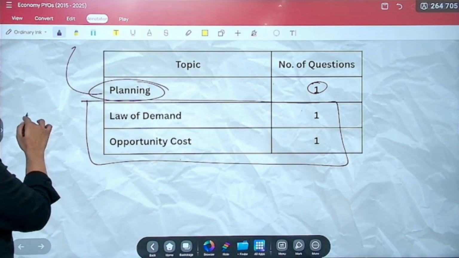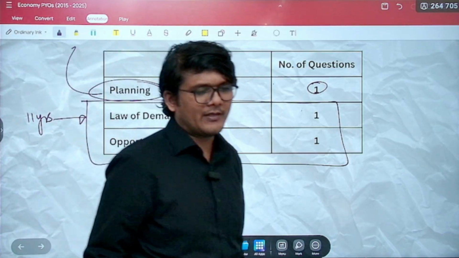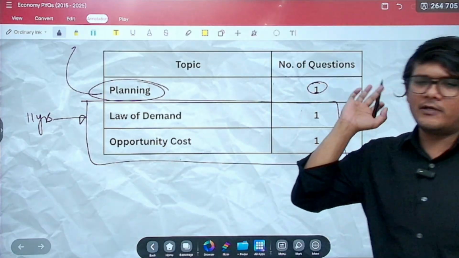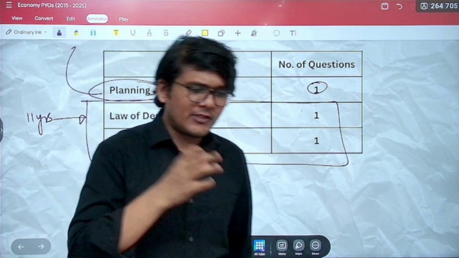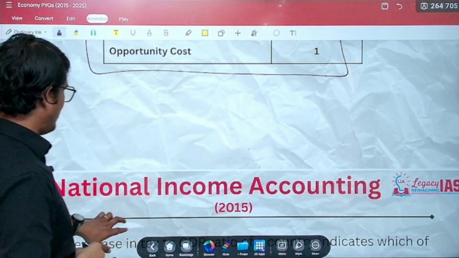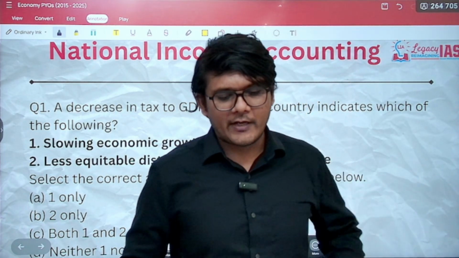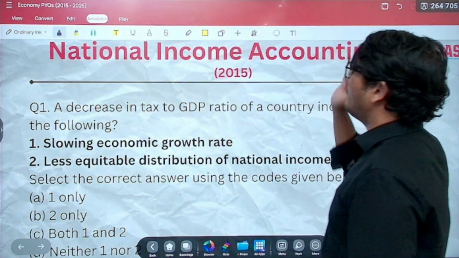So in the last 11 years, only 2 questions of microeconomics have been asked, and that too quite straightforward with respect to law of demand and opportunity cost. Right. So this is the breakdown of the questions that have been asked. Now let's quickly jump in to the very first topic that we will analyze today, that is national income accounting.